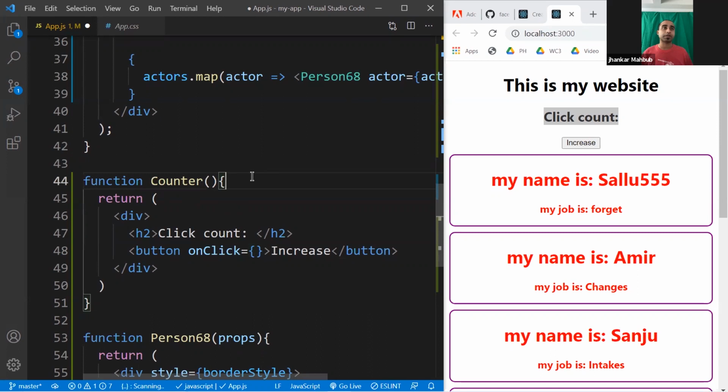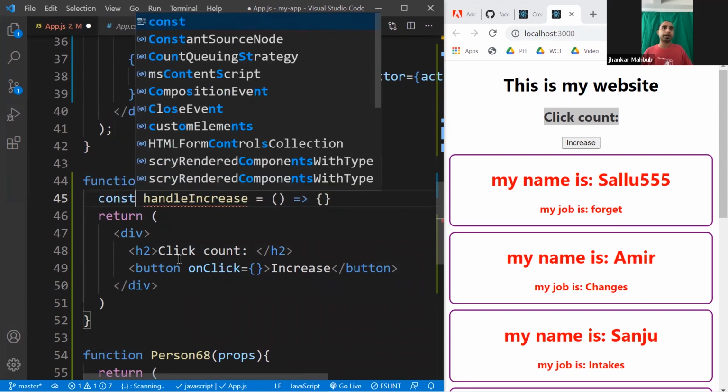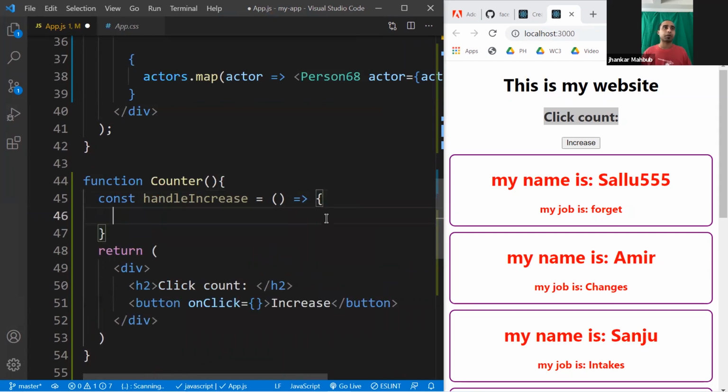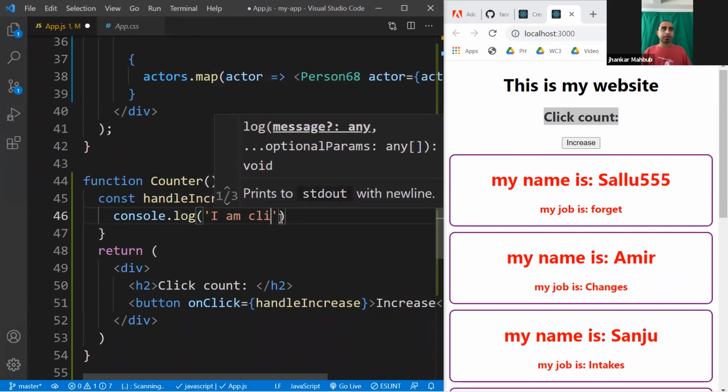And here you can write this function inside your component. So it could be a function handleIncrease. It might take any parameter if you write an arrow function, and if you write it as a function, you need to write a const, okay? If you write an arrow function, you cannot write it the function way; they're two different ways. If it's one single line, you can write it here. If you write multiple lines, you can write them multiple ways as well. But anyway, we do a console log, 'I am clicked'.